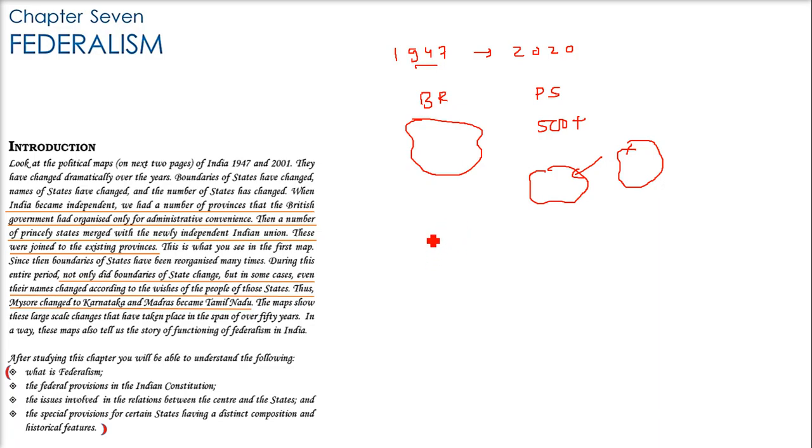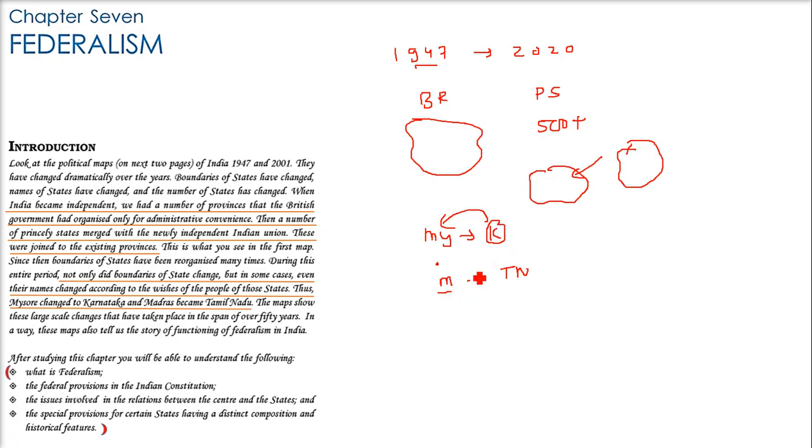For example, Mysore was changed to Karnataka. Mysore is now just a city in Karnataka, but Karnataka was previously called Mysore. That big region was Mysore. Similarly, Madras is now called Tamil Nadu, but the whole of Tamil Nadu was previously called Madras. Now Madras is just the capital, and it has also changed to Chennai.